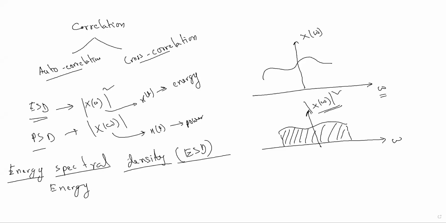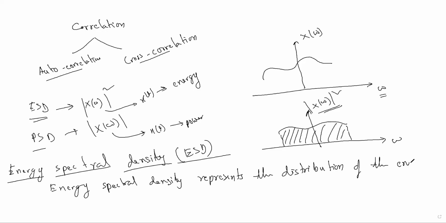Simultaneously you should understand the concept; don't write simply the notes. Energy spectral density represents the distribution of the energy of a signal in the frequency domain.